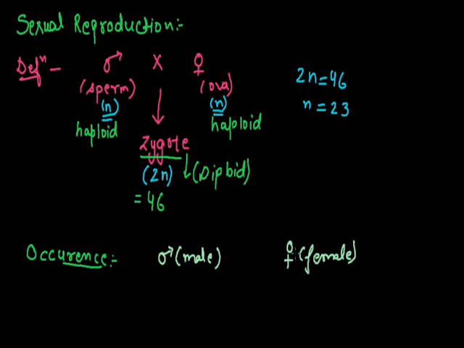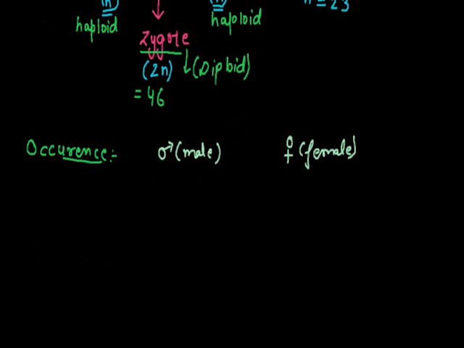To remember: this structure is of the shape of F, that's why it denotes female. It's just a trick so that there is no confusion between the male and female symbols.